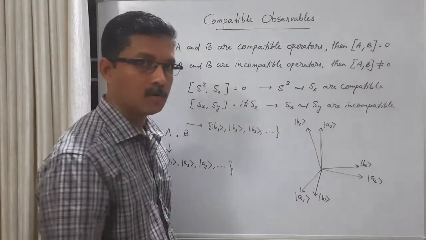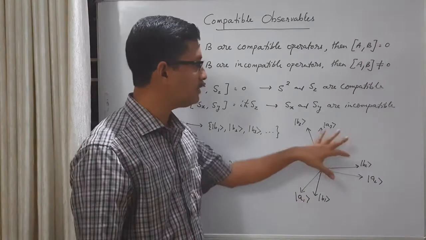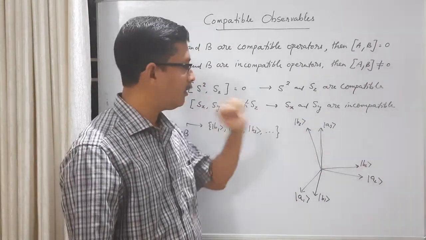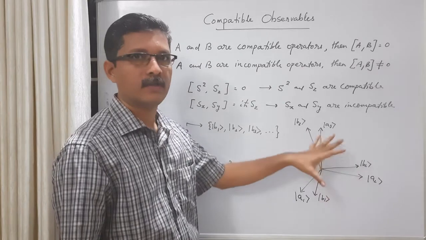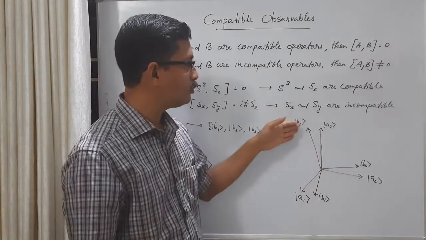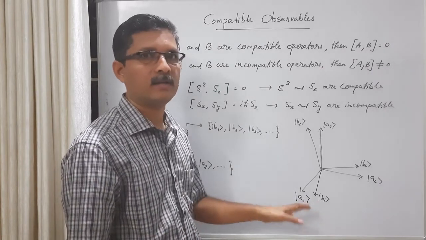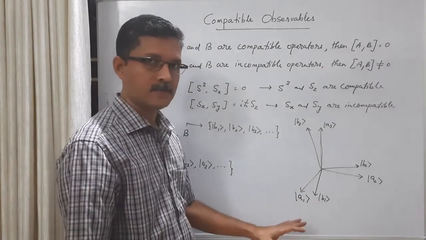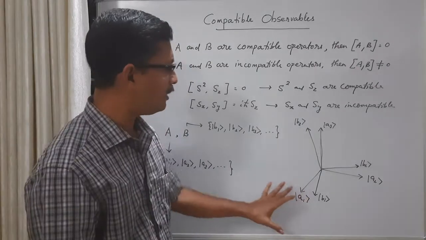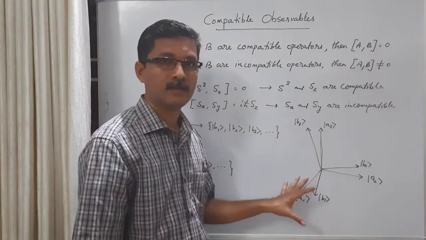We can also make them orthonormal. So ket A1, A2, A3, A4, etc. are one set of orthonormal basis for the vector space. Ket B1, B2, B3, B4, etc. are another set of orthonormal eigenkets for the same vector space. So these are basis states of the same vector space.